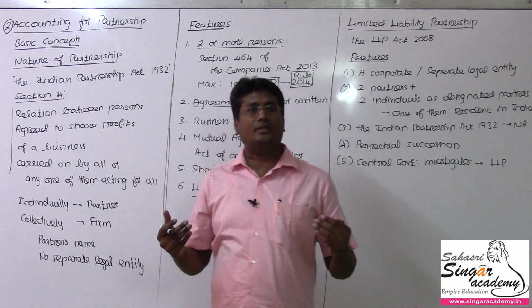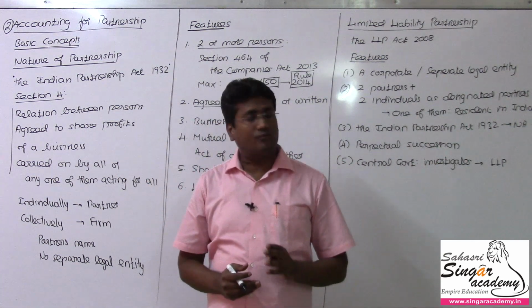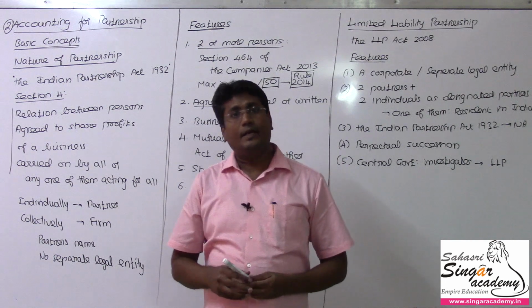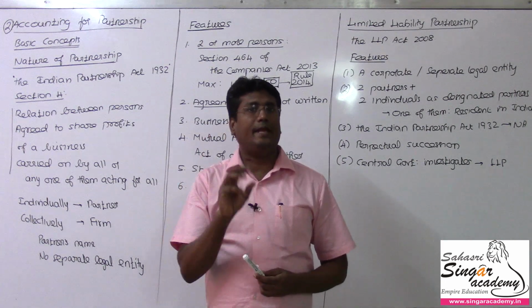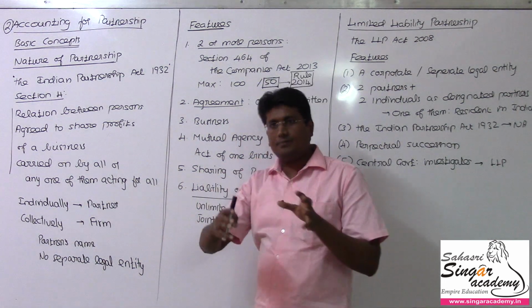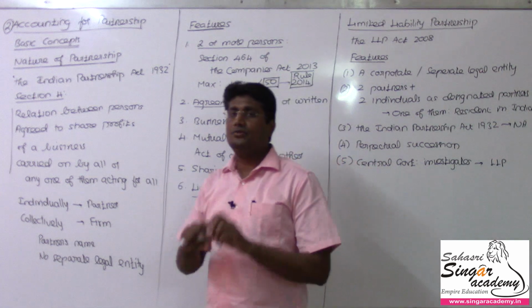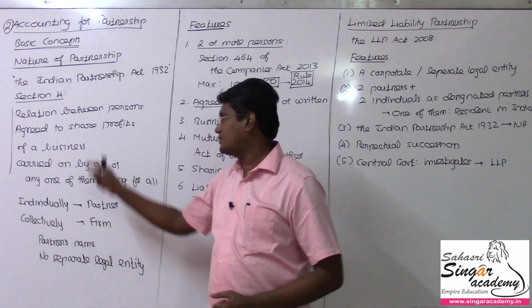If we join together for going to a movie or an outing or tour, of course that will not come under partnership. It should have an objective of making profit from a business. So the relationship between 2 or 3 persons at least, agreed to share the profits because of running a business.